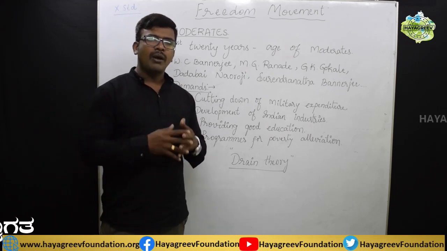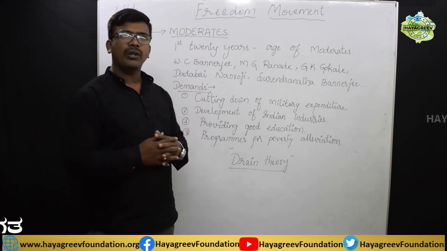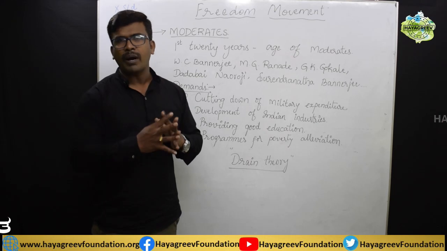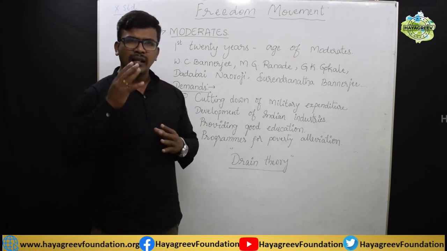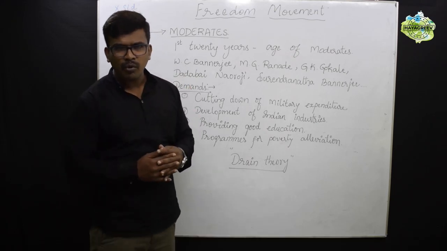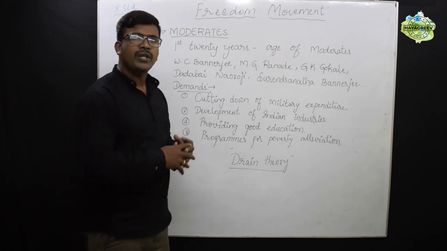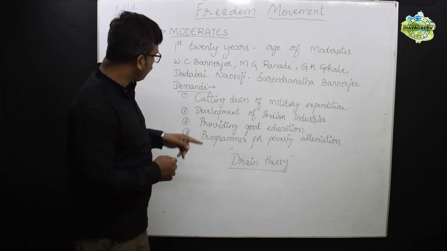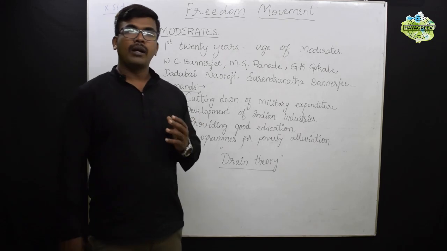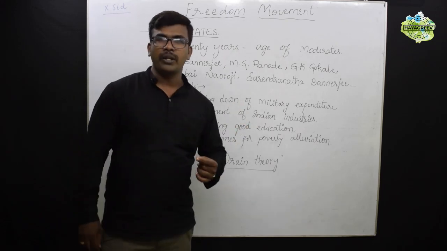And here, students, mainly the moderates had 4 demands. Over these 4 demands, they concentrated more and more. They focused on them more and more. Which are those demands of the moderates? Very first one is cutting down of military expenditure.